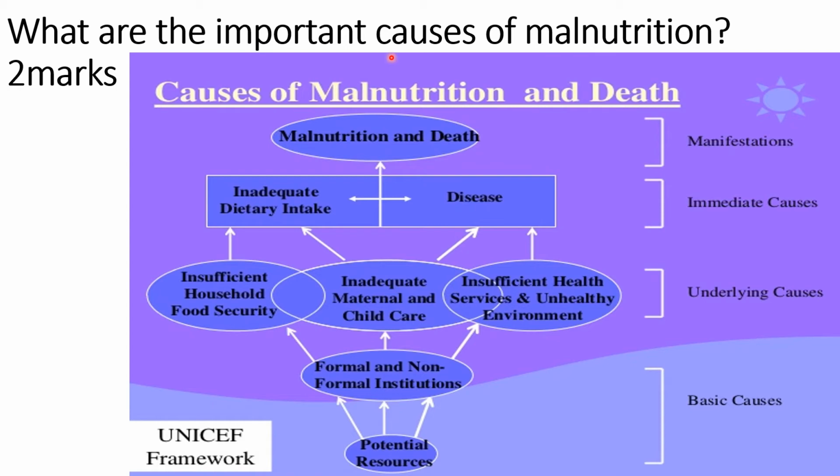This is only the listing down of the important causes of malnutrition for 2 marks. About each one you can describe it very briefly to get a complete mark. This framework is given by UNICEF. That also you have to mention in the answer. So draw this diagram and write that it is given by the UNICEF framework. Then write about each one very briefly.